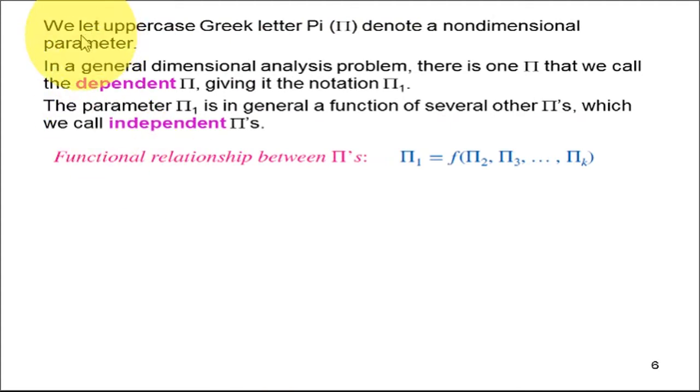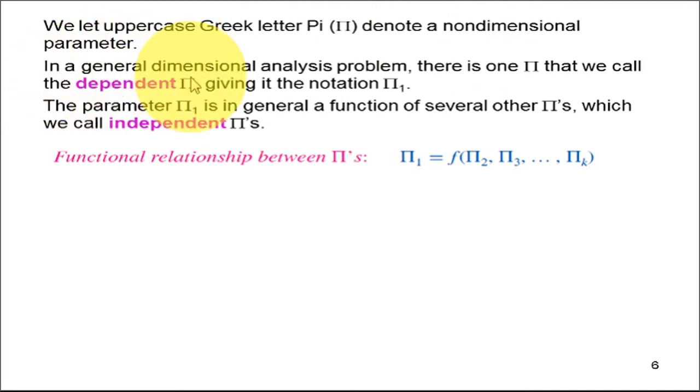What we do is we use the uppercase Greek letter, that is pi. It is used to denote a non-dimensional parameter. The pi term, or Greek letter pi, is used to denote a non-dimensional parameter, which is formed by clubbing the parameters involved in a phenomenon.